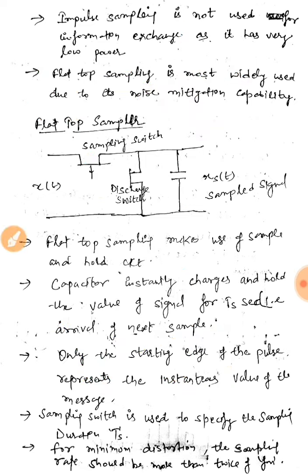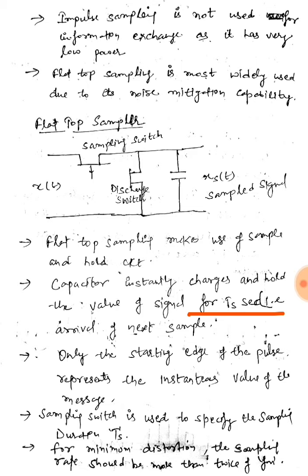So capacitor instantly charges and holds the value of the signal for Ts seconds, that is until the next sample arrives.